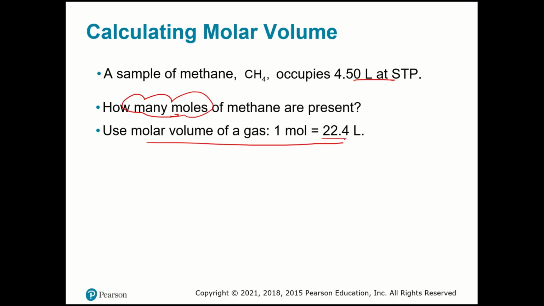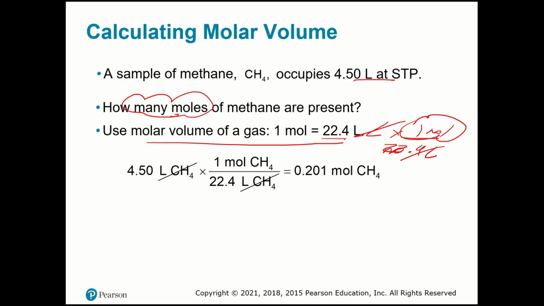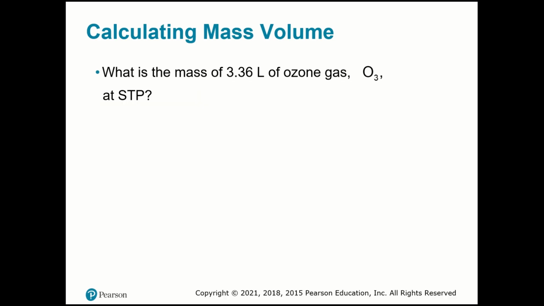So if I use 1 mole is 22.4 liters and I multiply by liters, I'm going to cut here. What are you going to have at the end? Moles. So I will divide by 22.4 liters, so I can cut off liters, and you're going to have a number of moles: 0.201 moles of methane. Pause your video and try by yourself.